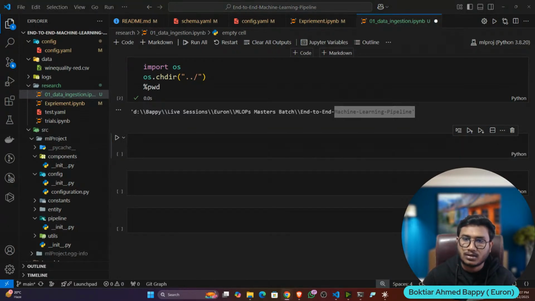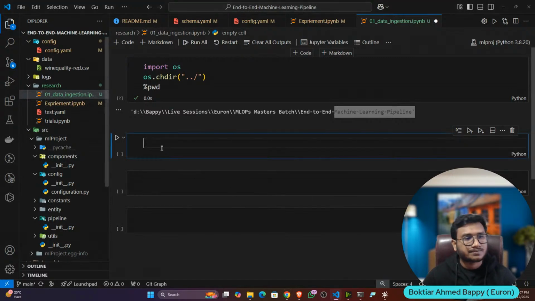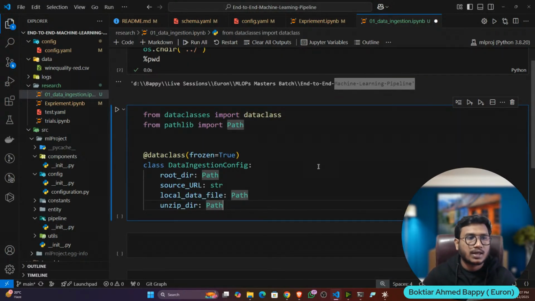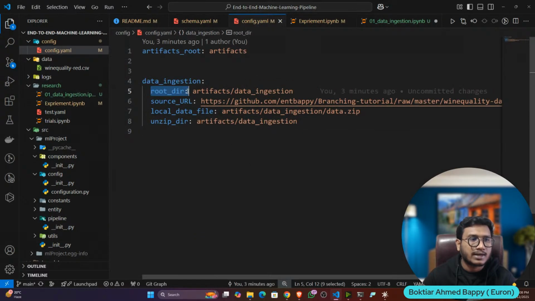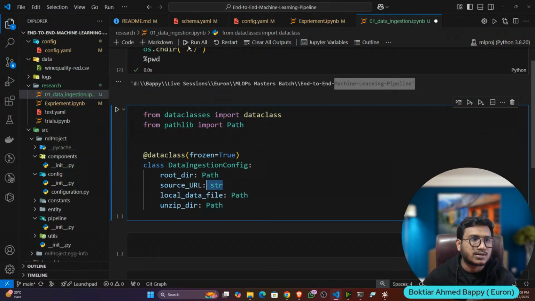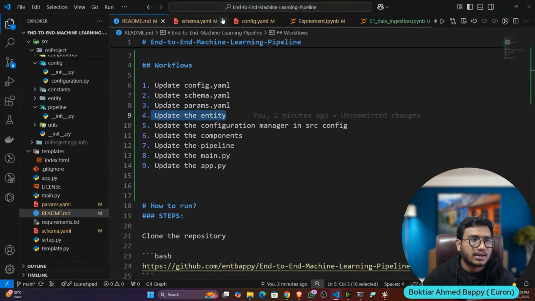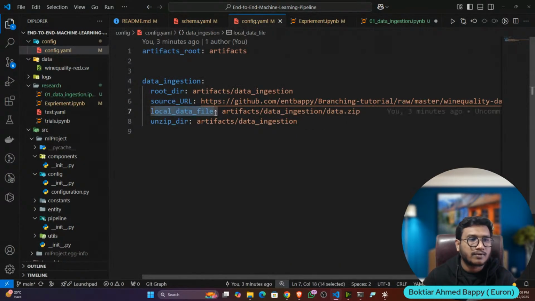This is going to be my data ingestion entity. Here I'm using data class. There is a package called dataclasses, I'm importing dataclass, and I'm also using Path. Why Path? Because you can see this variable type should be the Path type. If I open my config.yaml, root directory is a path. Source URL is a string, I'm not defining it as a path. Then I have the local data file, it's a path, and the unzip directory, it's a path.